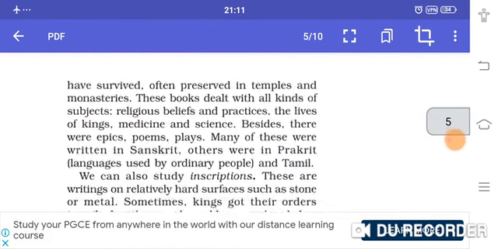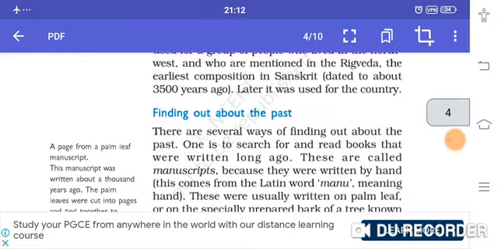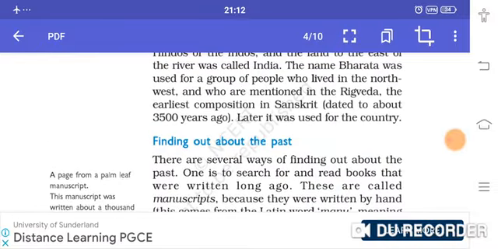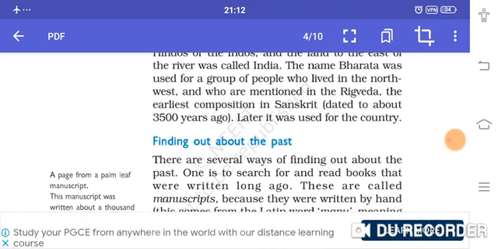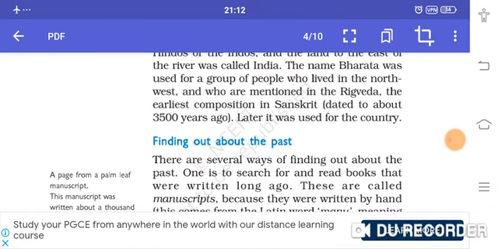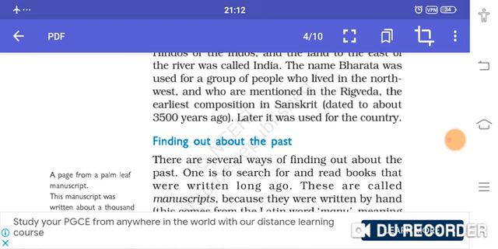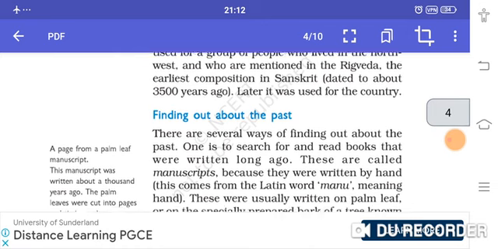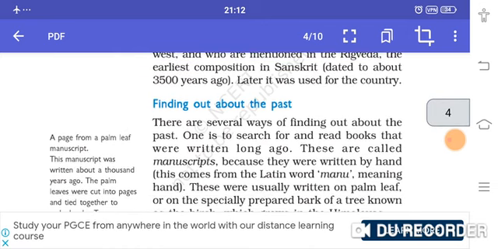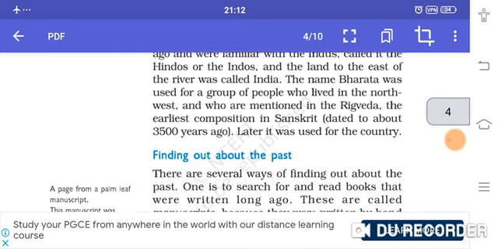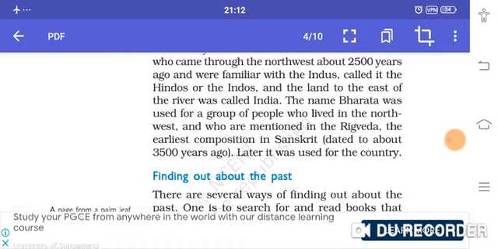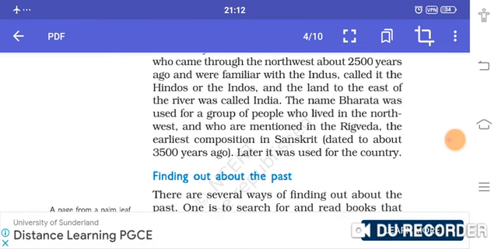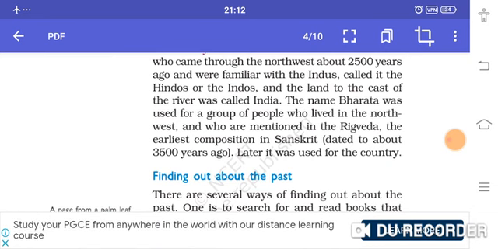Okay, so finding out about the past. One way through which we can find out about our past is reading books, the books which were written long ago. These books are called manuscripts. Why manuscript? Because in Latin the word manu means hand. So the script which was written by hand is known as a manuscript.